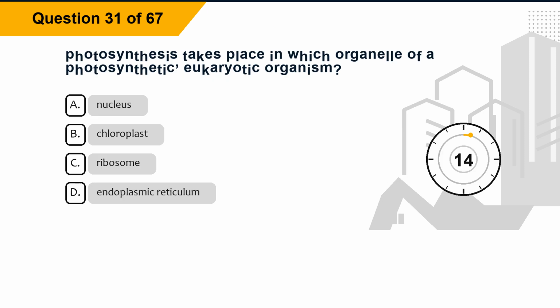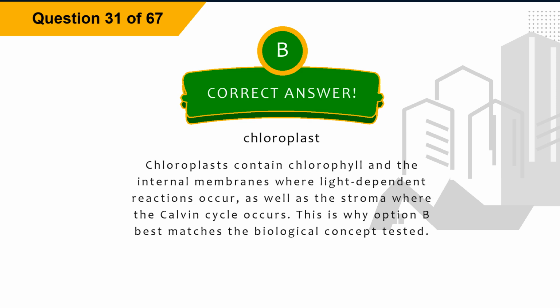Question 31. Photosynthesis takes place in which organelle of a photosynthetic, eukaryotic organism? Option A, nucleus. Option B, chloroplast. Option C, ribosome. Option D, endoplasmic reticulum. The correct answer is option B, chloroplast. Explanation: chloroplasts contain chlorophyll and the internal membranes where light-dependent reactions occur, as well as the stroma where the Calvin cycle occurs. This is why option B best matches the biological concept tested.